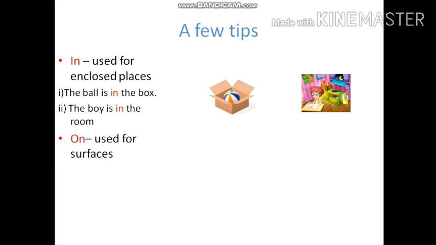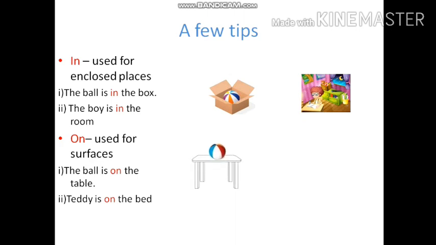The next preposition is on, which is used for surfaces. The ball is on the table. The teddy is on the bed. The surface is the table, where the ball is touching the table. The teddy is on the bed.